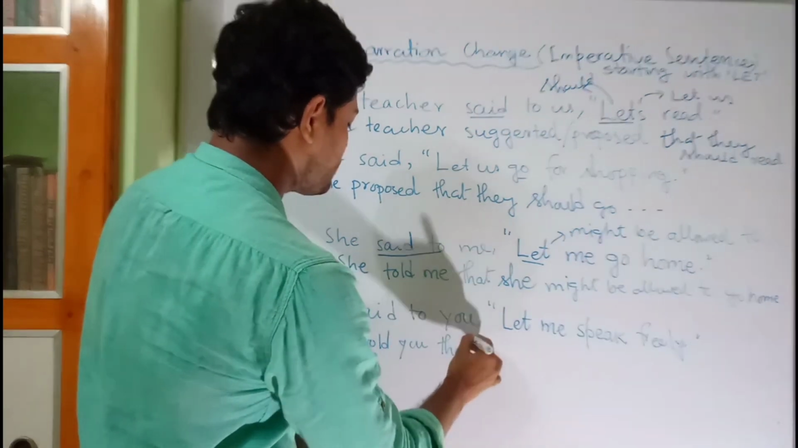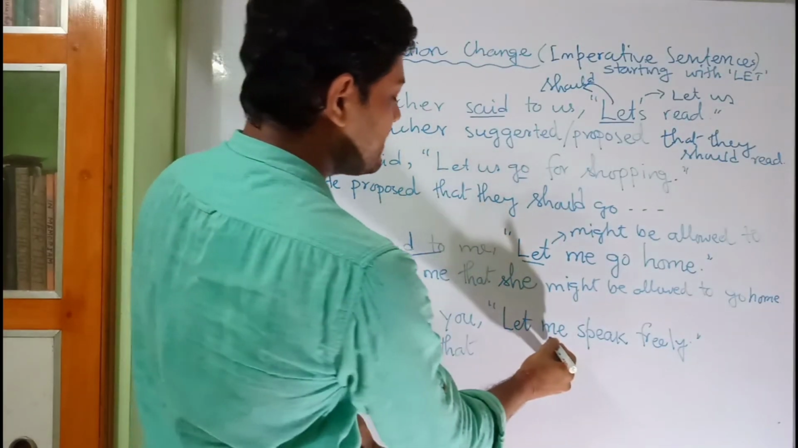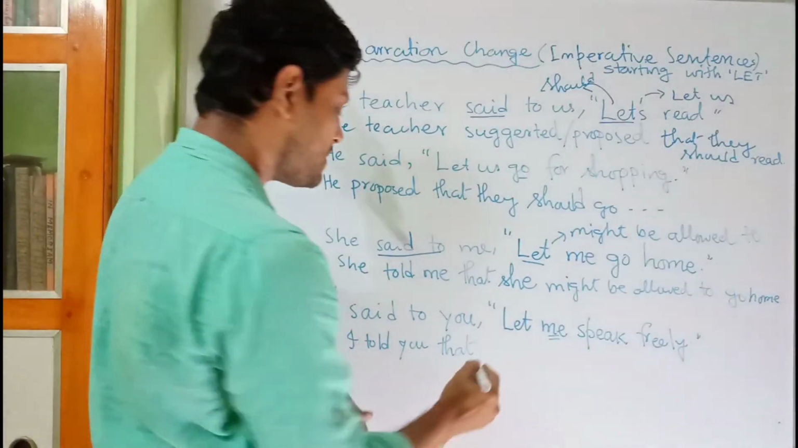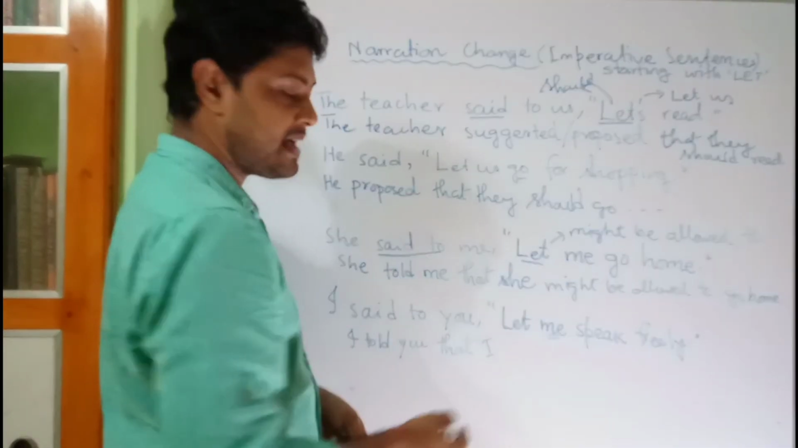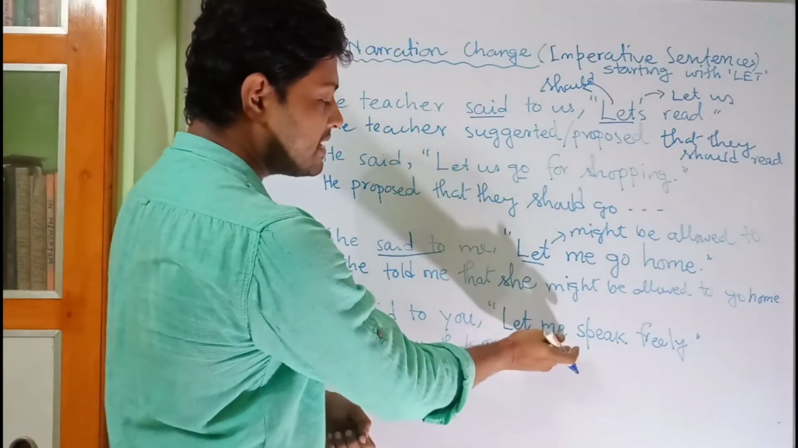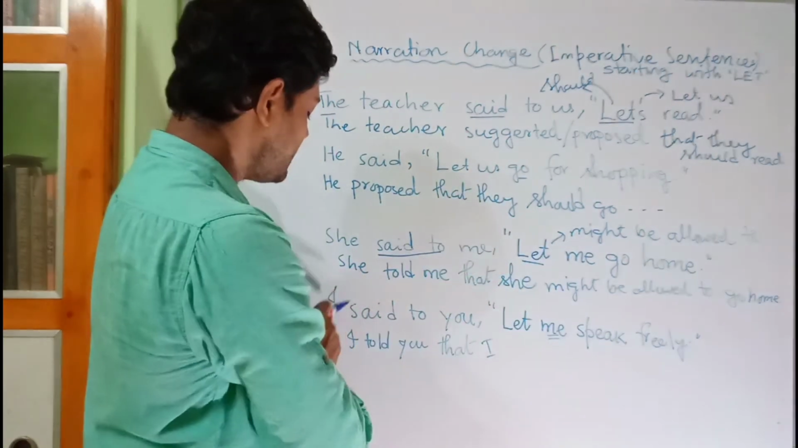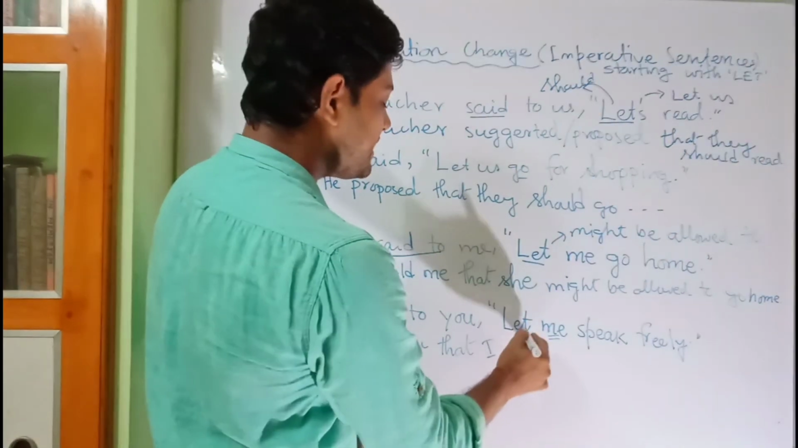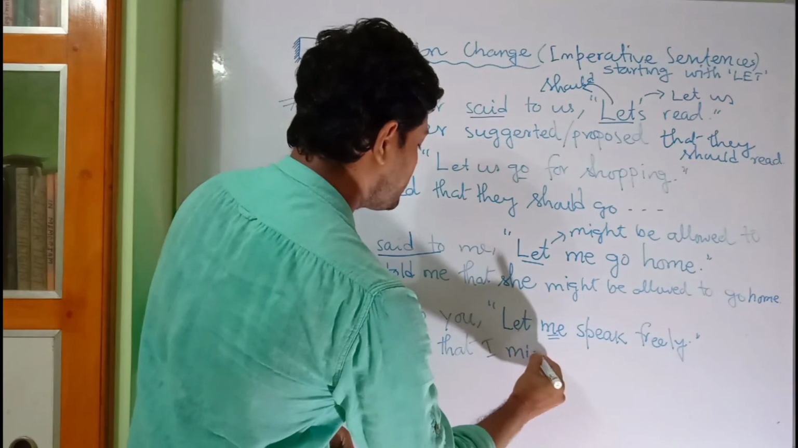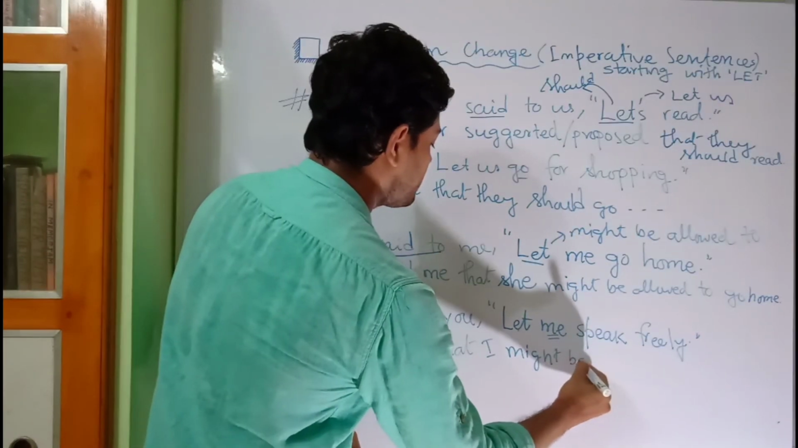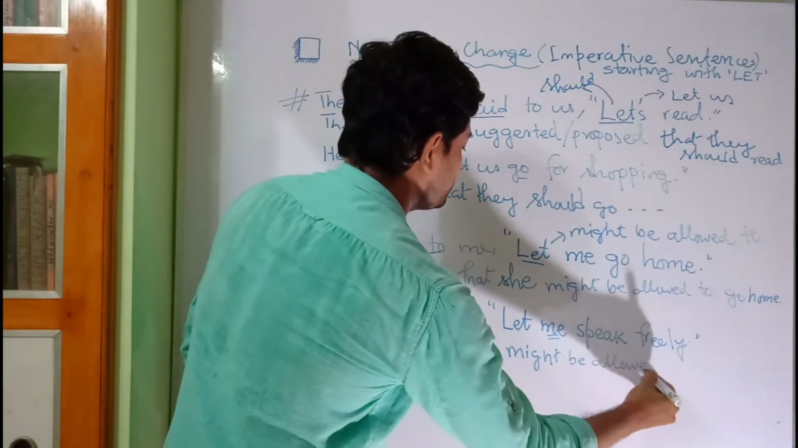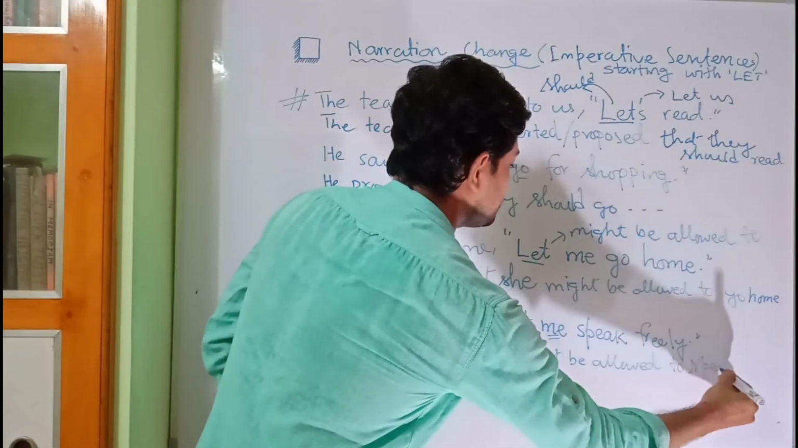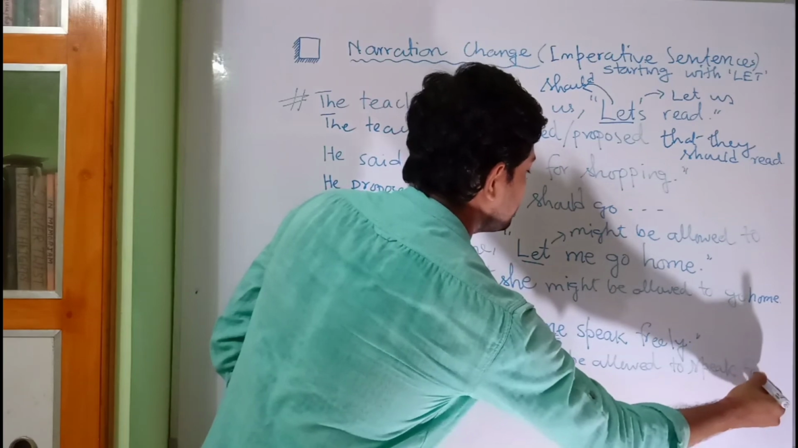Then the linker that will come. After that, the subject is me, first person, narrator, I, first person. So we have to write here I. As there is me, the first person in the position means he is the narrator. So no need to change the person. I. After that, let will be changed into might be allowed to. After that, the main verb speak, then freely.